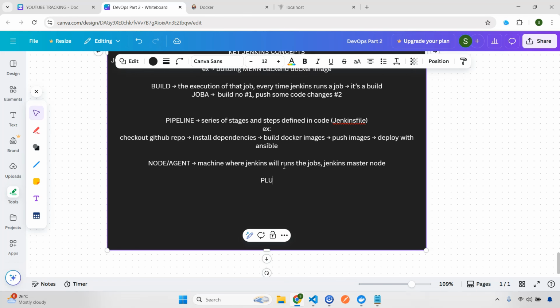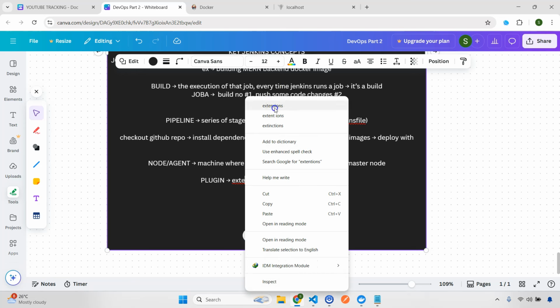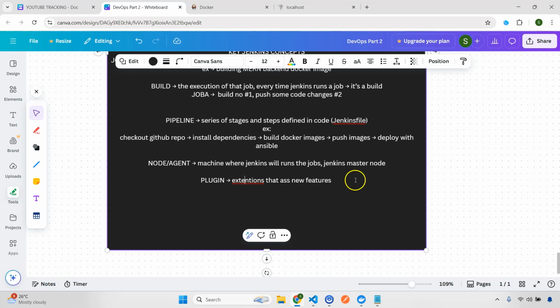Okay, plugin is also there. A plugin is nothing but an extension, right? It will be an extension that will add new features. You can install new extensions or new plugins directly, which I'm also going to show you, right? For example, let's say you want to install the GitHub plugin, or Docker plugin, or some pipeline-related plugin.